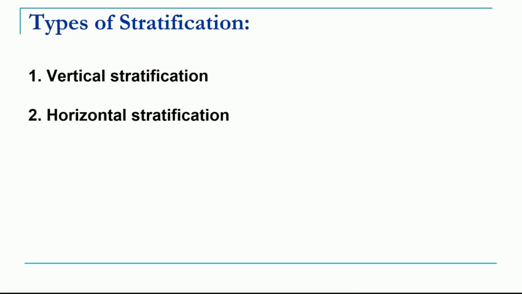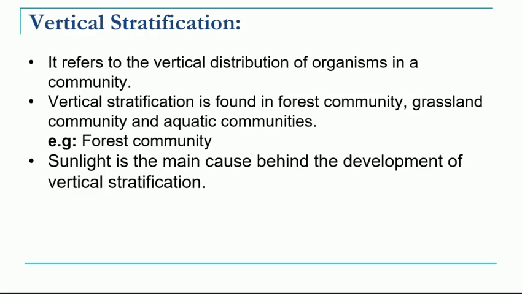Now this stratification can be of two types, that is vertical stratification and horizontal stratification. So vertical means in this way, from ground to some height, and horizontal means along the ground, that is called horizontal stratification. So let's understand the first concept, that is vertical stratification, or the first type of stratification. Now it refers to the vertical distribution from ground towards the sky. The vertical distribution of organisms in a community is called vertical stratification.